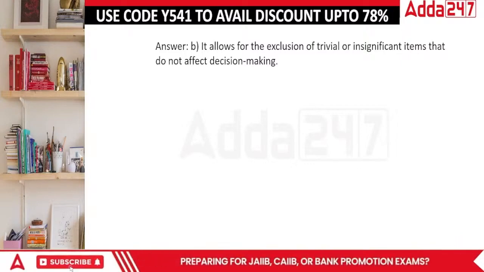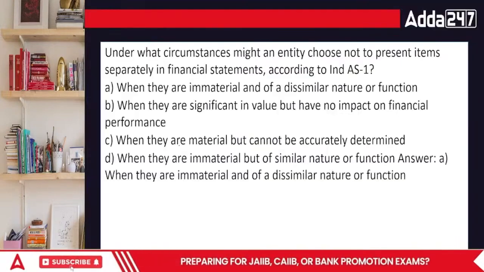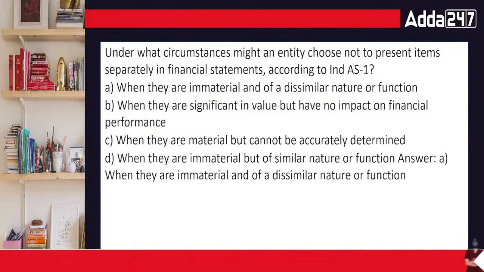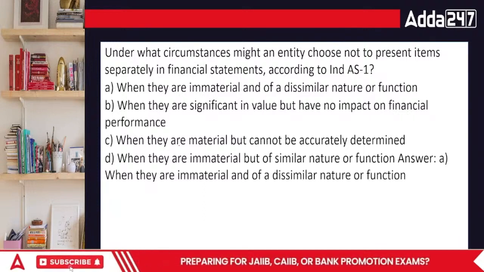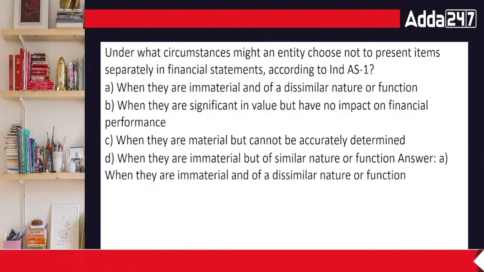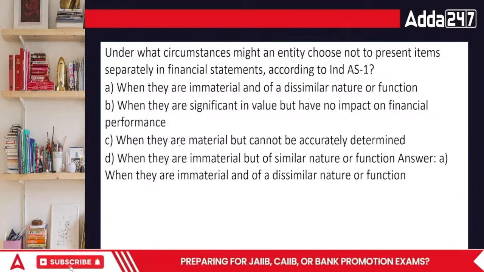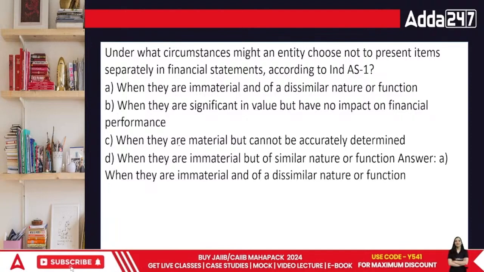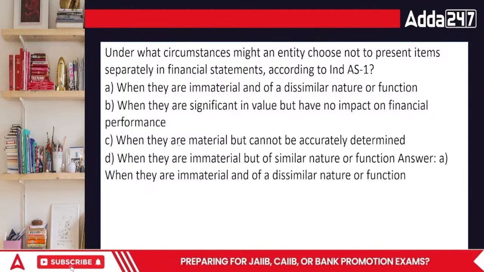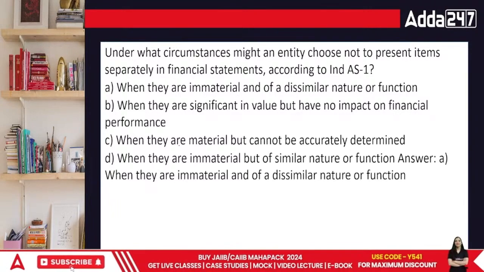Then everyone, now let's move on to the next question. Under what circumstances might an entity choose not to present items separately in the financial statements? Usually AS1 says full disclosure. When we talk about the circumstances in which AS1 does not require presenting separately, when they are immaterial and dissimilar, that is one particular point.